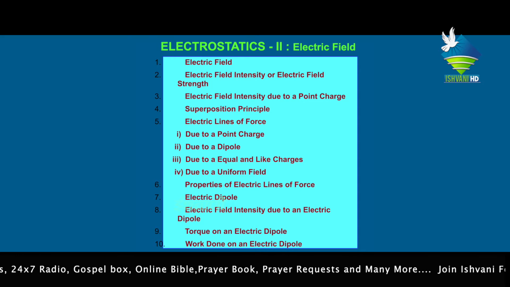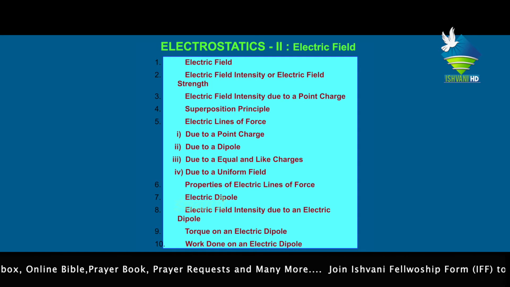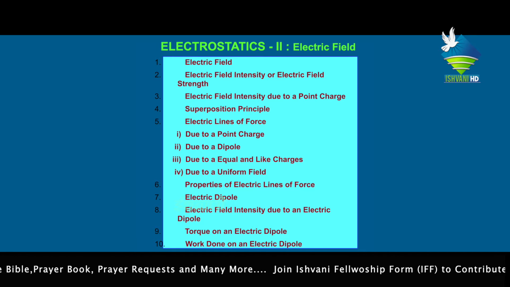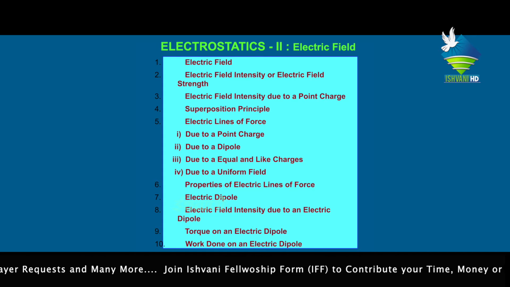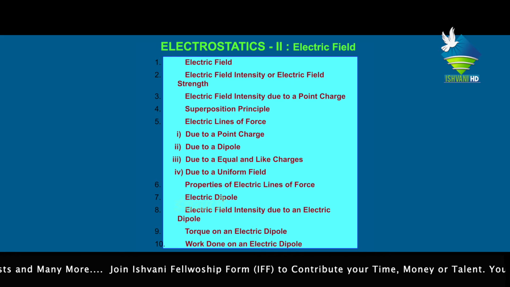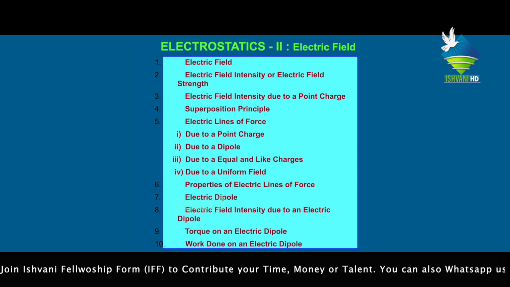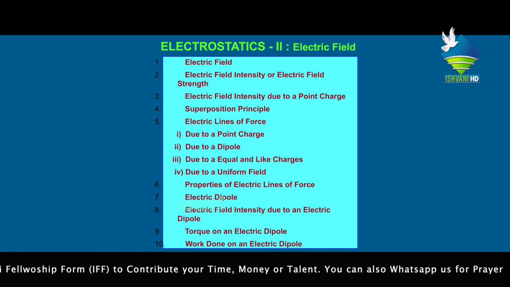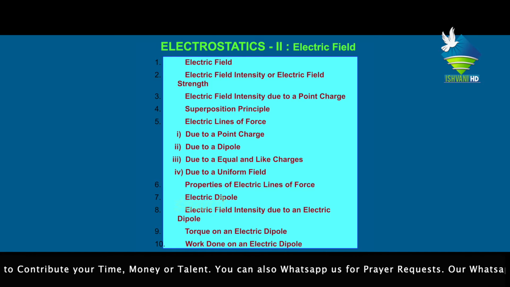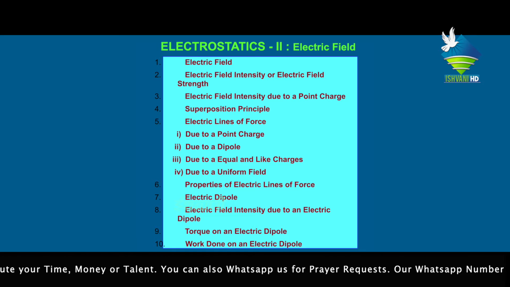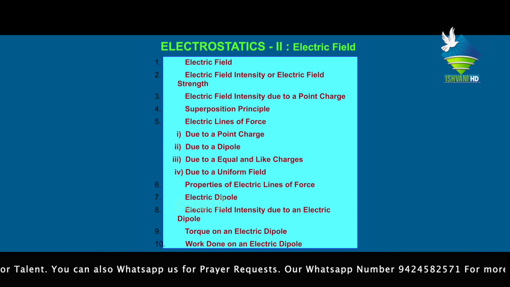First, due to a point charge, due to a dipole, due to equal and like charges, and due to a uniform field. Sixth, properties of electric lines of force. Seventh, electric dipole. Eighth, electric field intensity due to an electric dipole. Ninth, torque on an electric dipole. Last, work done on an electric dipole.